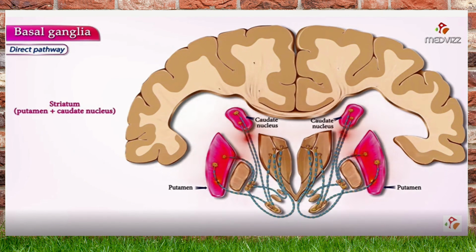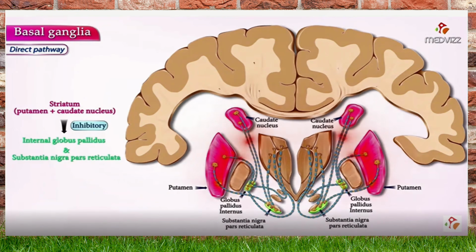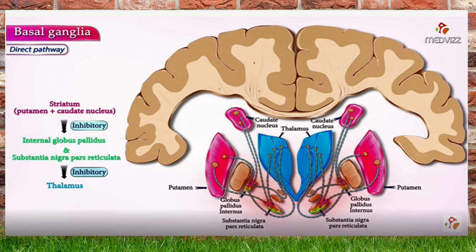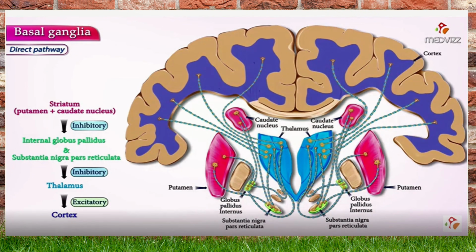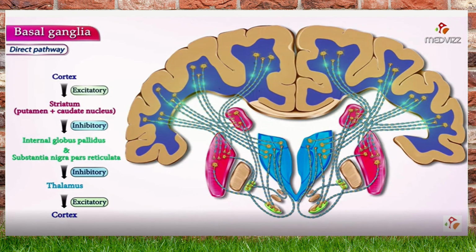It is going to inhibit GABA production, and since the GABA production is inhibited here, again the neurons from the globus pallidus internus and substantia nigra to the thalamus are also inhibited. The GABA cells produced are inhibited. That is going to shoot up the thalamus to produce more glutamate to the cortex. That is going to shoot up the cortex to act immediately for an action. This is going to be the direct pathway.